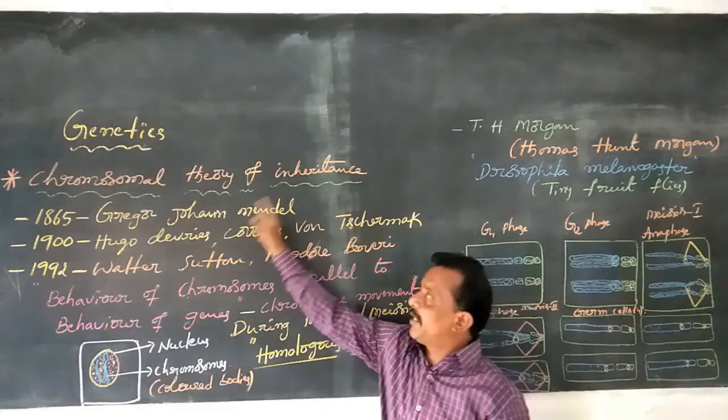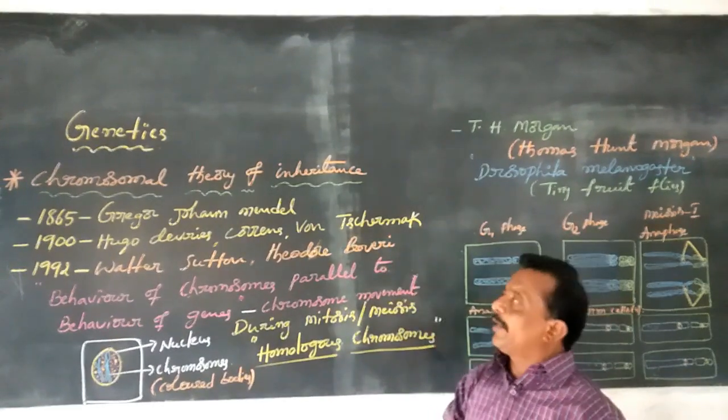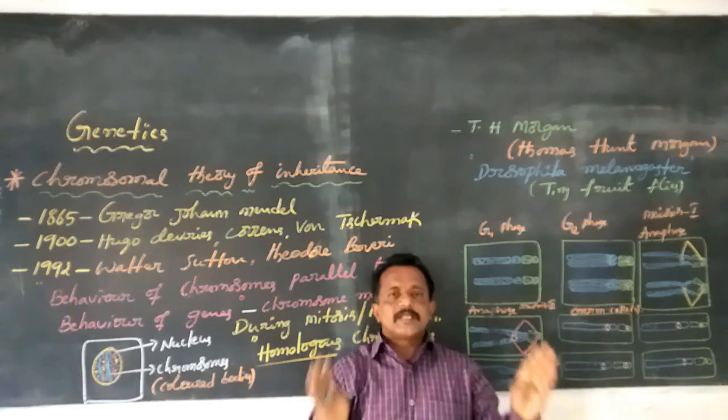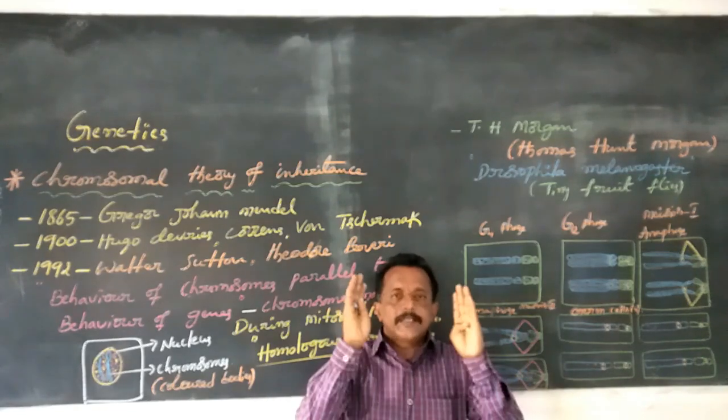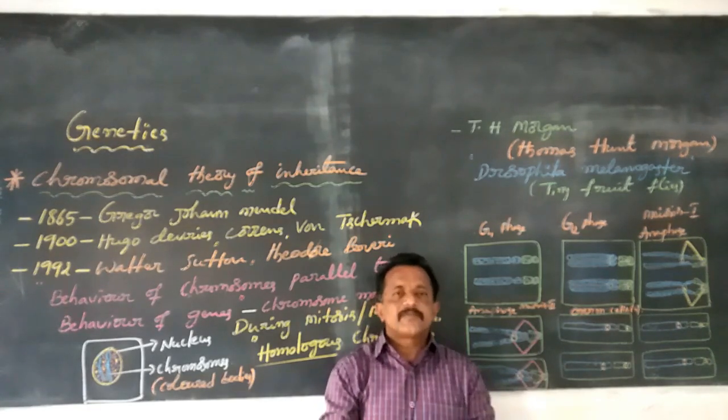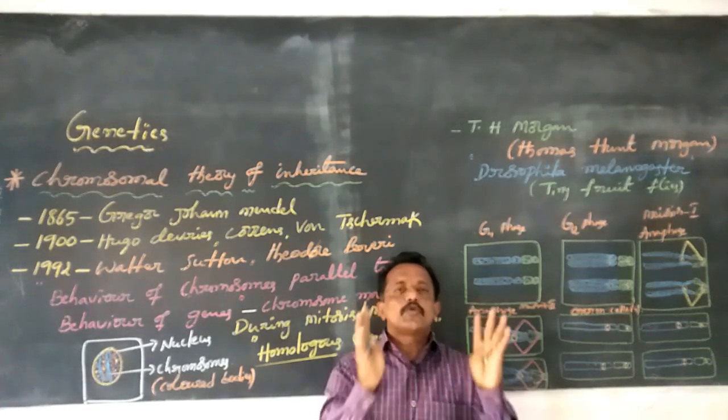Okay, now this is the chromosomal theory of inheritance. Finally, the genetic material or characters are passed from parent to offspring through the involvement of chromosomes.